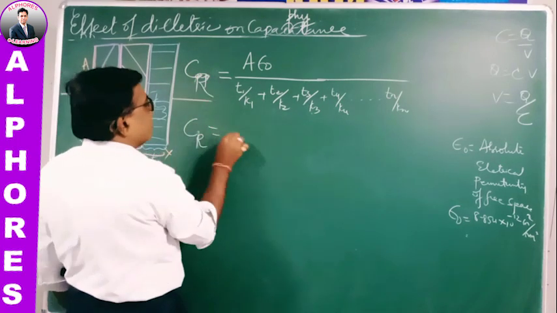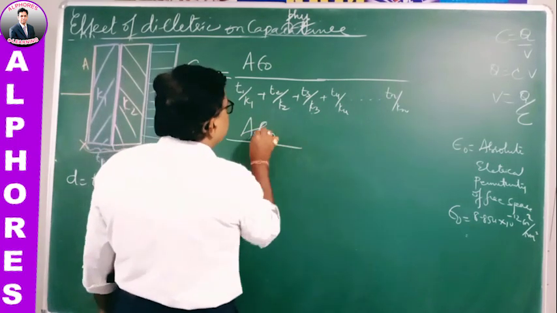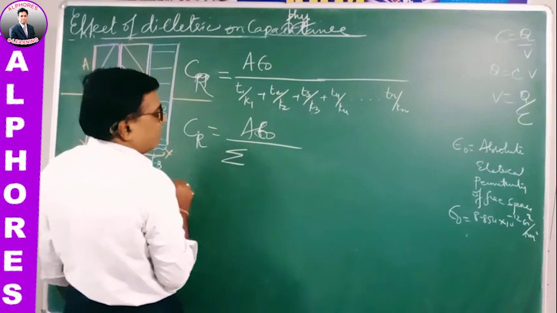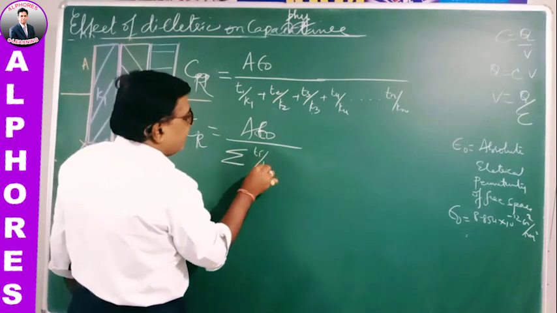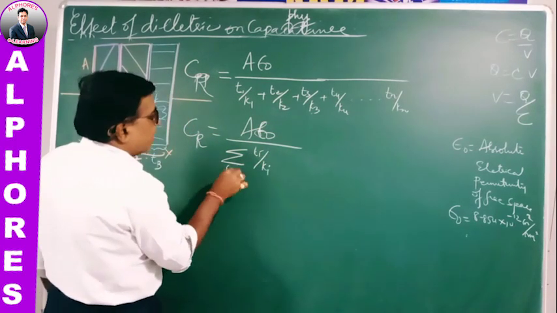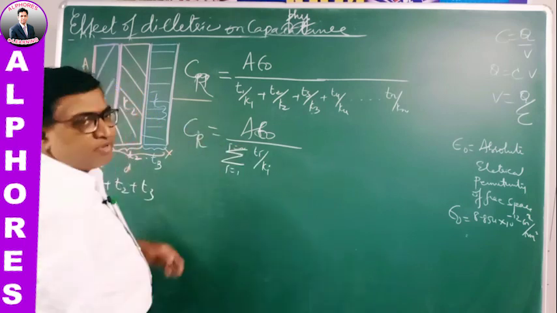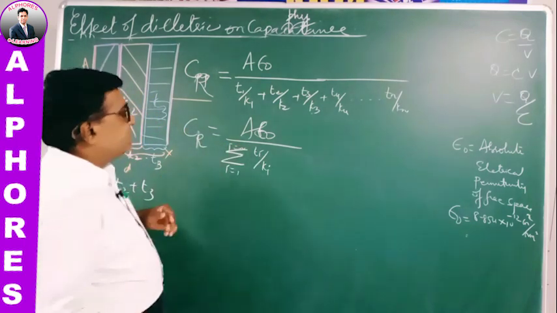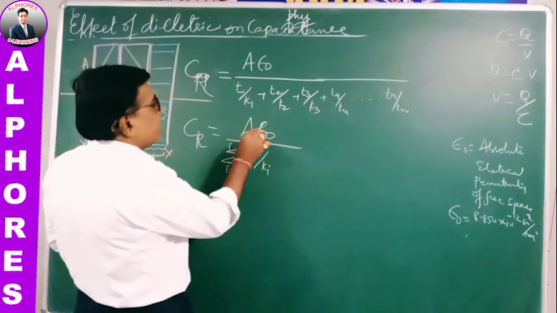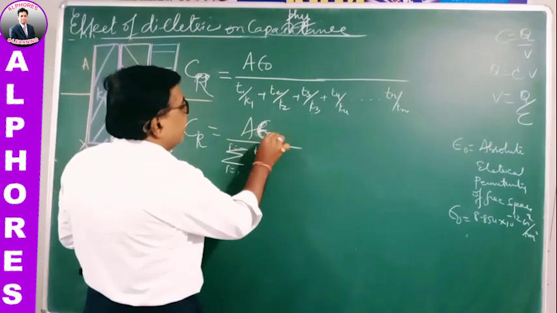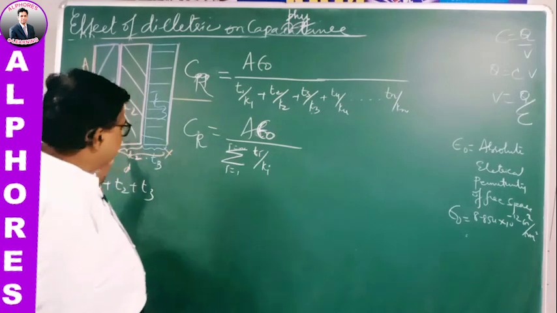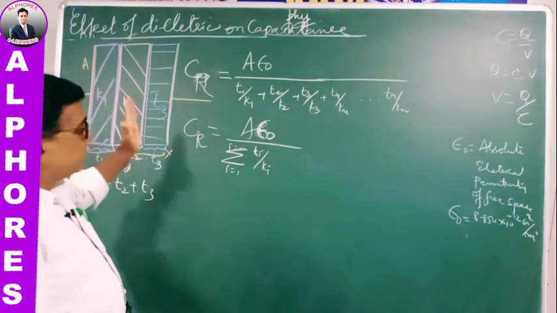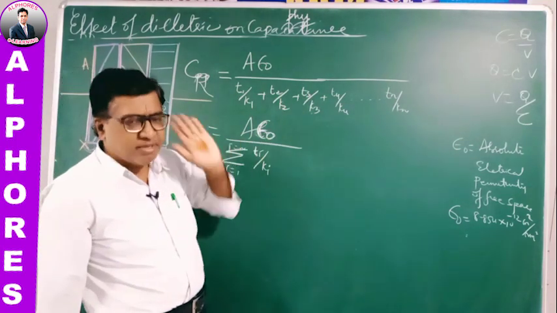The resultant capacity is A epsilon naught divided by the sum of Ti by Ki, i from 1 to n, whatever number of dielectrics may exist: T1 by K1, T2 by K2, T3 by K3 and so on.